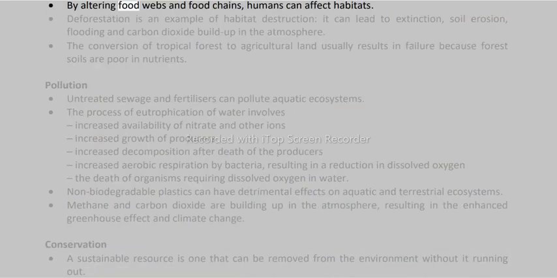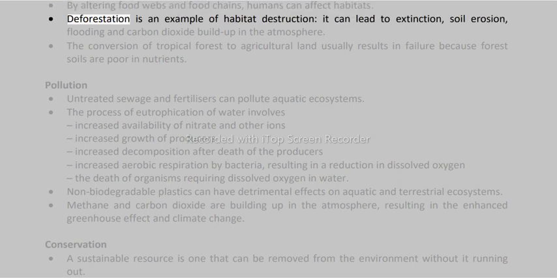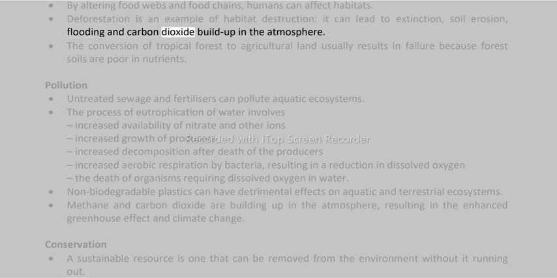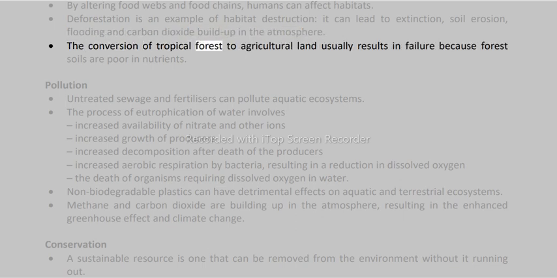By altering food webs and food chains, humans can affect habitats. Deforestation is an example of habitat destruction. It can lead to extinction, soil erosion, flooding and carbon dioxide buildup in the atmosphere. The conversion of tropical forest to agricultural land usually results in failure because forest soils are poor in nutrients.